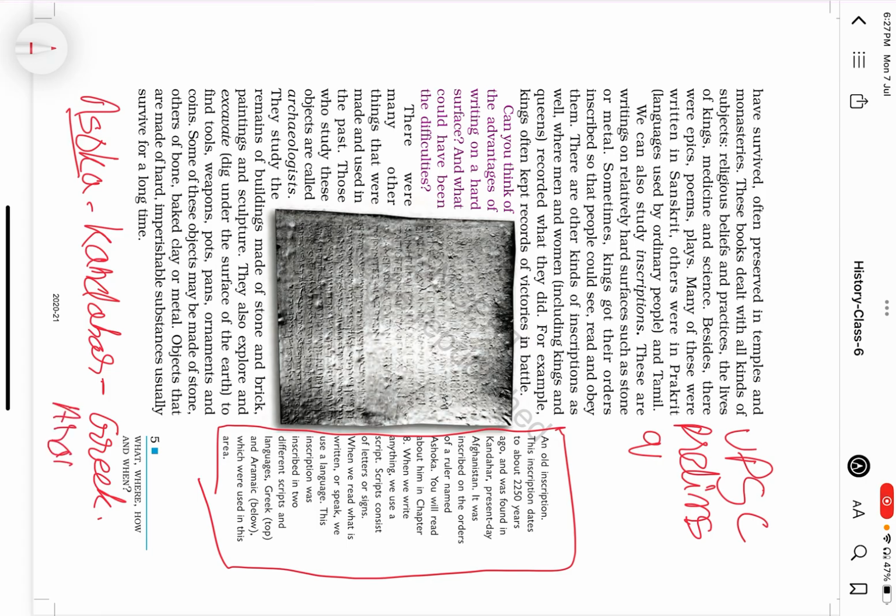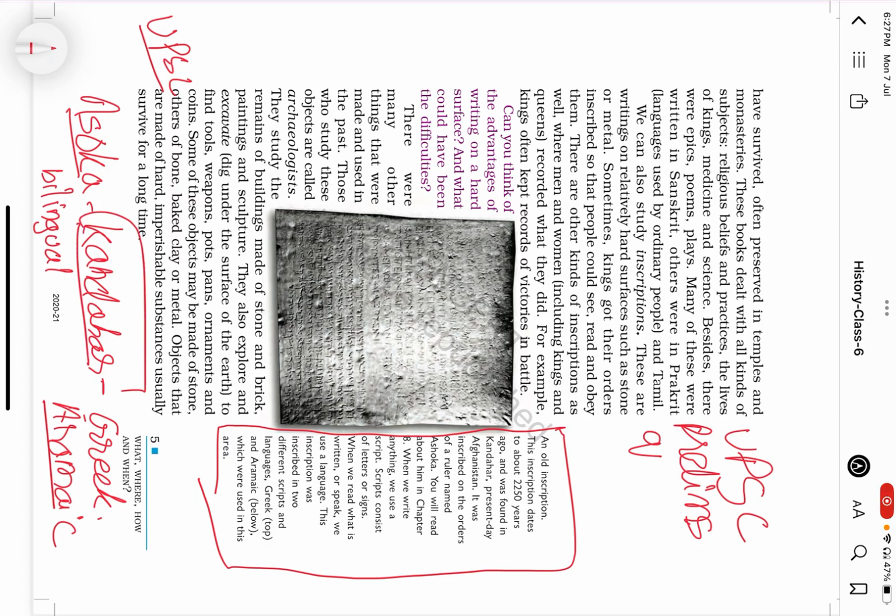Greek and Aramaic. So this forms an important, straight-away UPSC question. Which of the following edicts of Ashoka is issued in bilingual scripts, Greek and Aramaic? It is the Kandahar Edict.